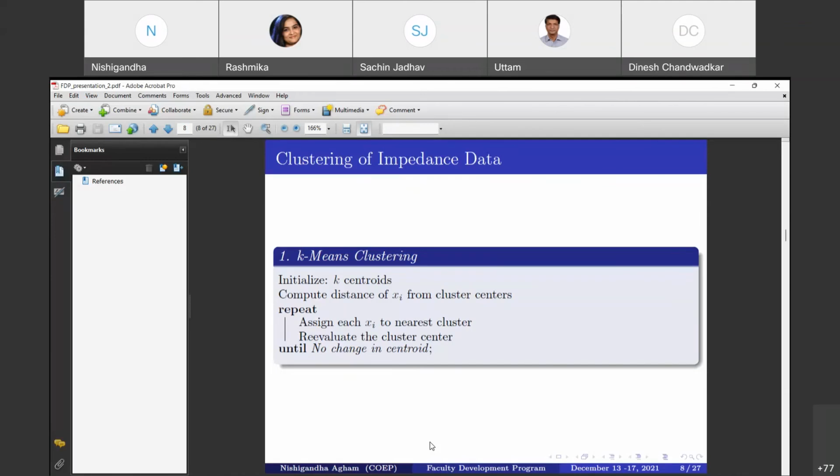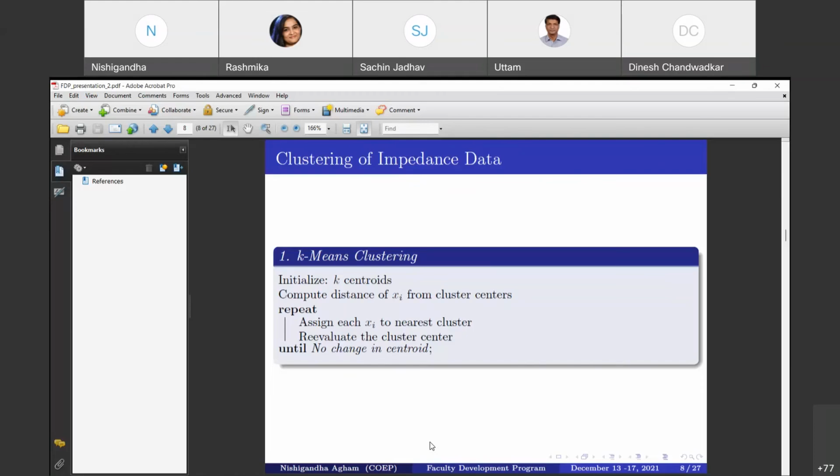Now, what happens there? If we consider the IPG database as the feature matrix X1 to XT, where T is the number of recorded data points, k-means partitions the T data points into K clusters based on similarity.